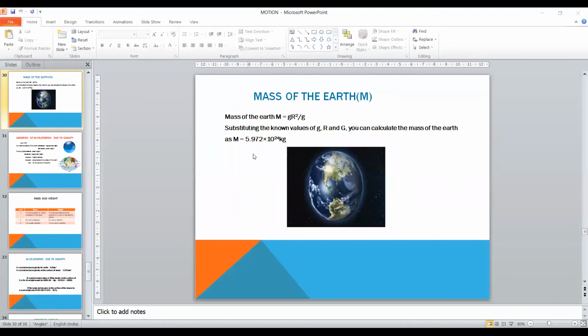Next one is the mass of the earth. Mass of the earth is denoted by capital M. Mass of the earth is equal to g r squared by G. Substituting the values of small g, r, and capital G, we can calculate the mass of the earth. And the mass of the earth is found to be 5.972 into 10 to the power of 24 kg.